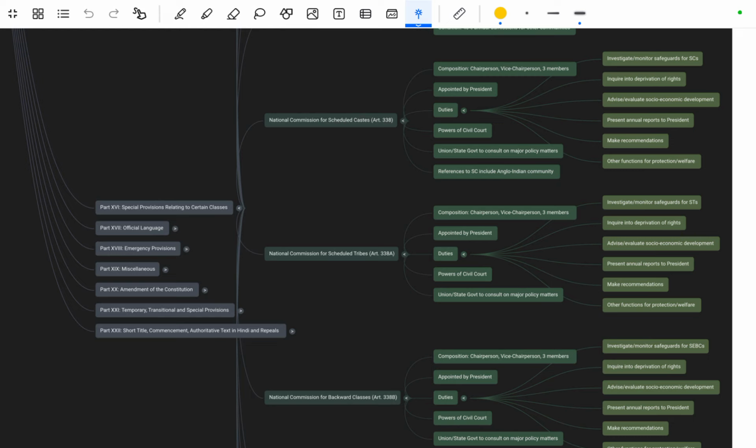Okay, next is the power of civil court. They have the power of civil court. Okay, the Union and state governments consult them on major policy matters, like they can be a body of consultation for the Union and state when there are provisions related to SC. Okay, next is references to the HC including the Anglo-Indian community.